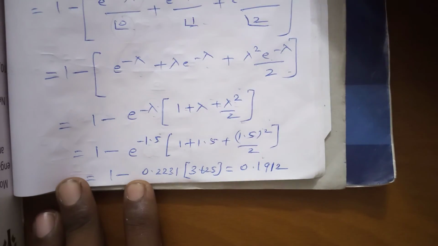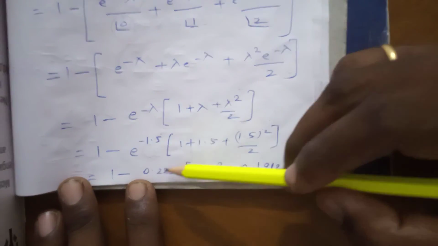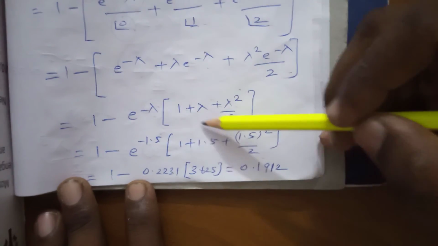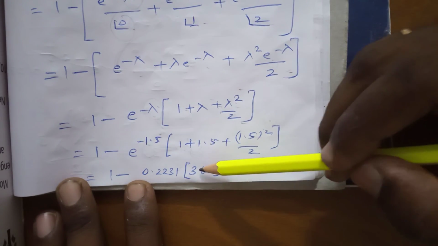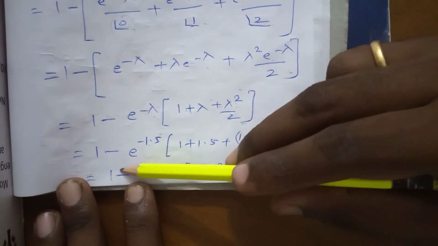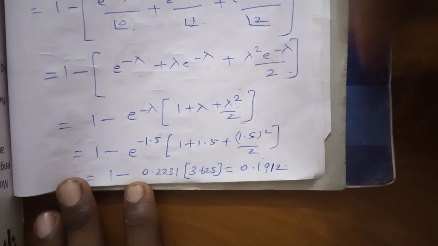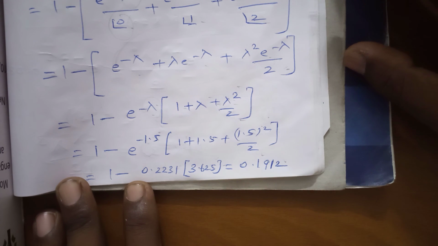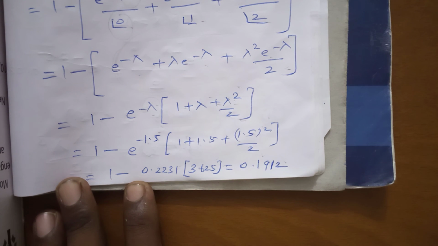e power minus 1.5 is 0.2231, already calculated in the first subdivision. Adding all the values inside the bracket gives 3.625. Multiplying these two values and subtracting from 1, the final answer is 0.1912. Hence the problem.